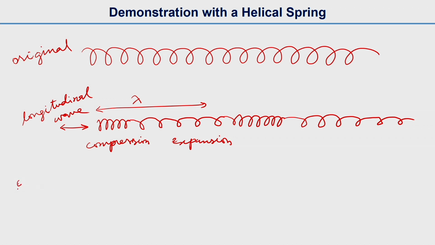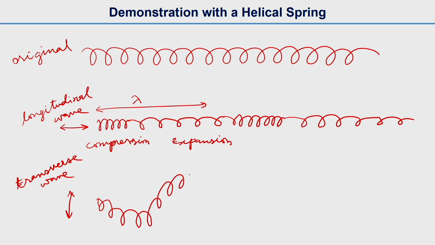Similarly for a transverse wave or shear wave, we can give the motion up and down, and then the spring will look like this.